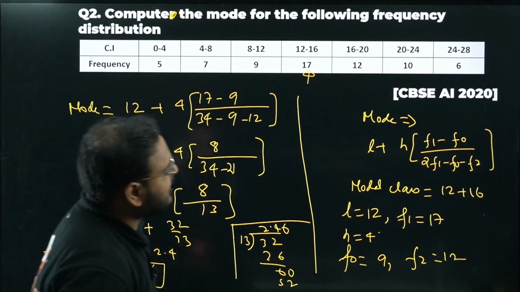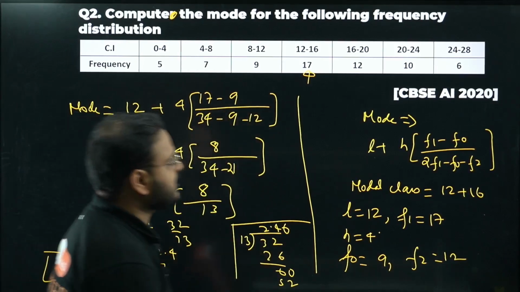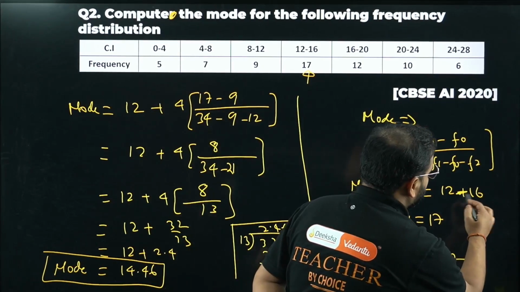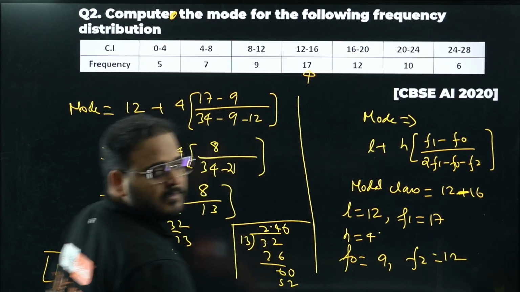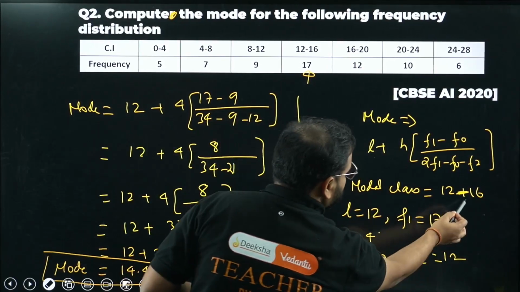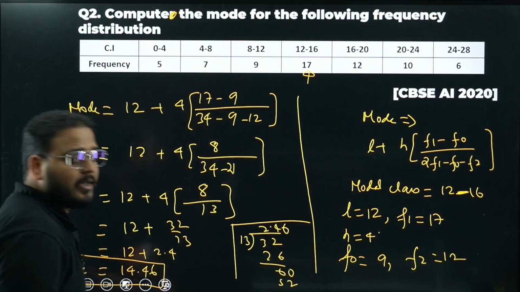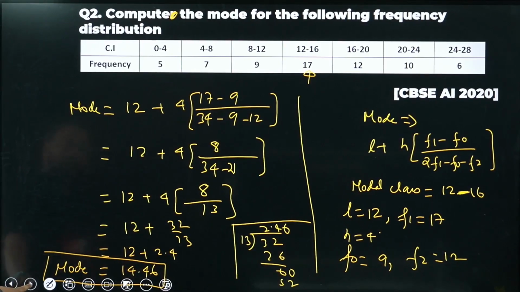We got the modal class as 12 to 16. Yeah, 12 to 16. I wrote it as plus now. It is 12 to 16, not plus. Okay, looks still as plus. I'll just make that change. 12 to 16 is the modal class, not plus. Okay, have a look. Moving on to question number 3.